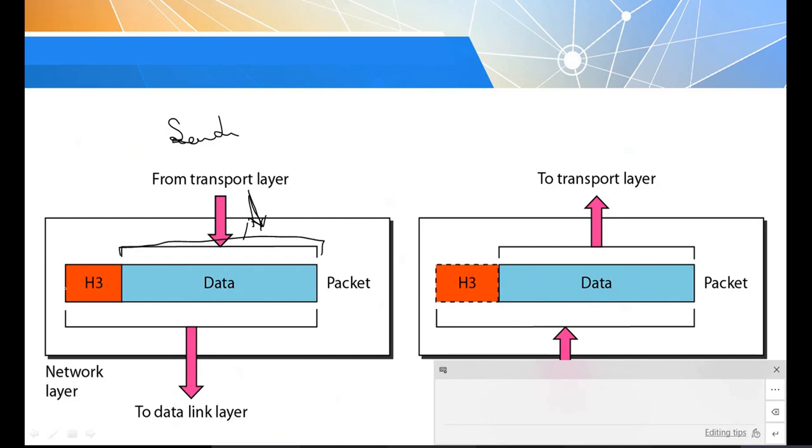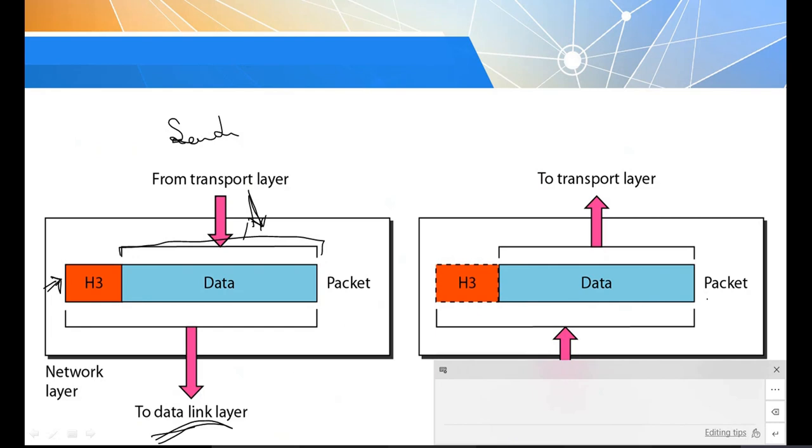For this data, the network layer is going to add the header information, that is, the source and destination address. Then it forms the packet, and that packet is delivered to the data link layer, the layer below.